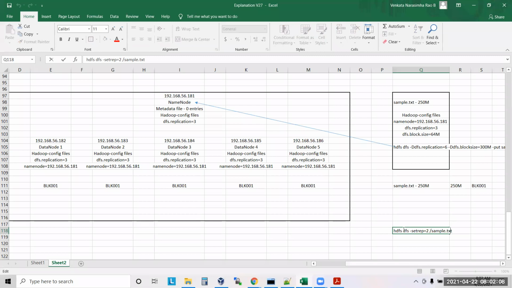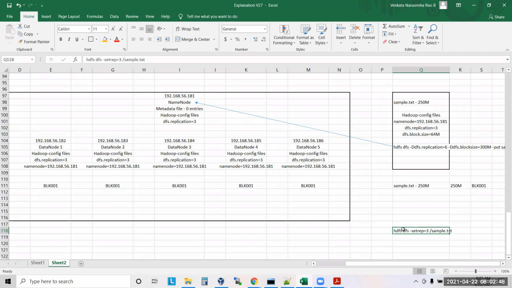Venkat, who will decide that the replication factor should be 6 and block size should be 300? It is the customer, sir. Developer, customer, okay. Whoever is using this, whoever is loading the data into this Hadoop cluster, they will decide. Understand? The name node is the master node that continuously monitors each and every activity. If anything is not as per expectation, it will make sure that it is as per expectation.